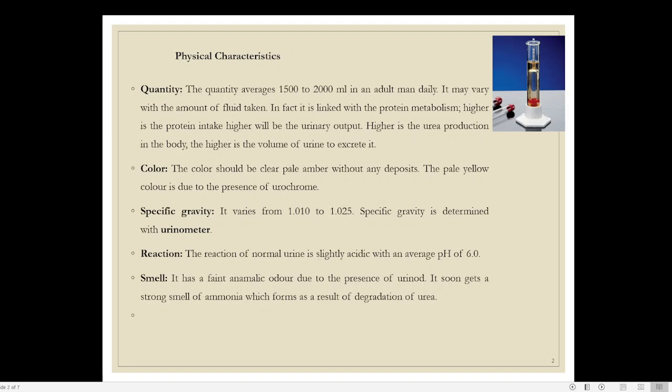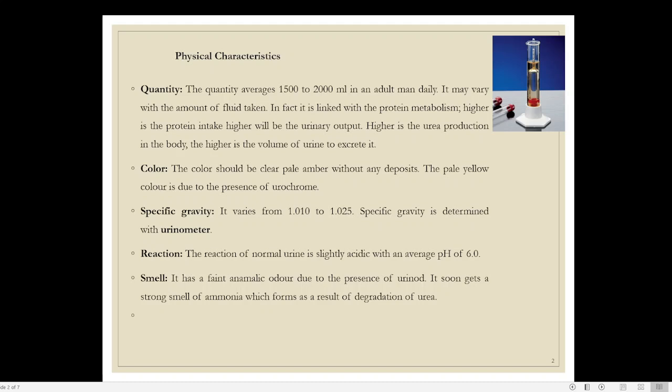In order to eliminate extra urea, you have to take extra volume of water, so more urine will naturally be produced by your body. So the normal volume is 1.5 to 2 liters of urine in 24 hours.